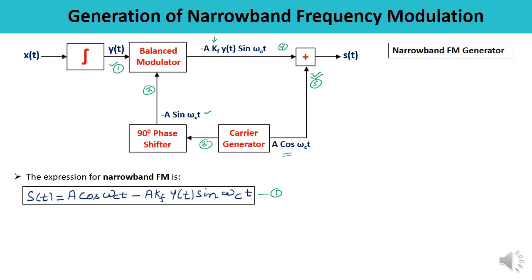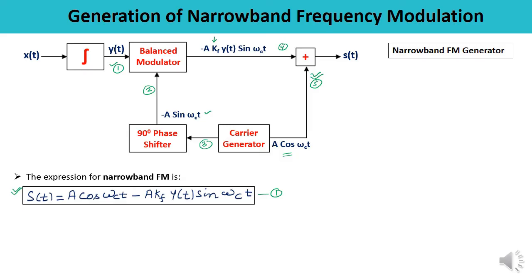So at the output, what are you getting? St is the sum of 4 and 5. So at the output you are getting a cos omega ct minus a times kf into yt sine omega ct. I hope now from this particular expression you will be able to draw the diagram, or with the help of the diagram you will be able to write down the equation.